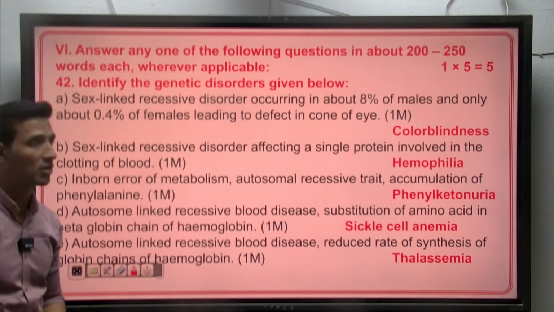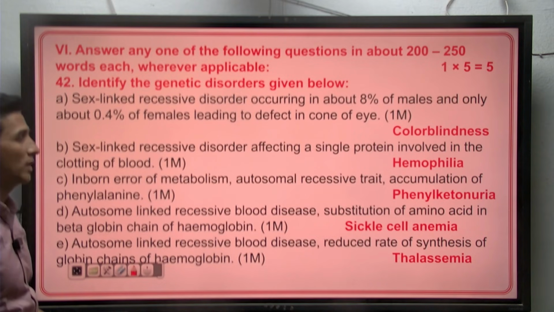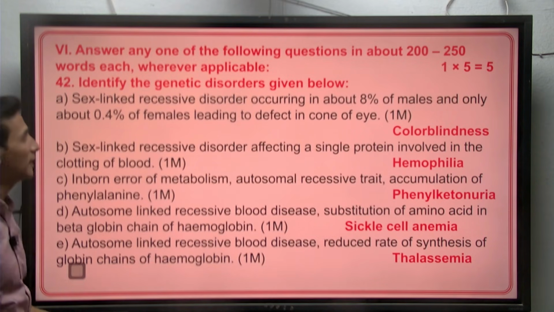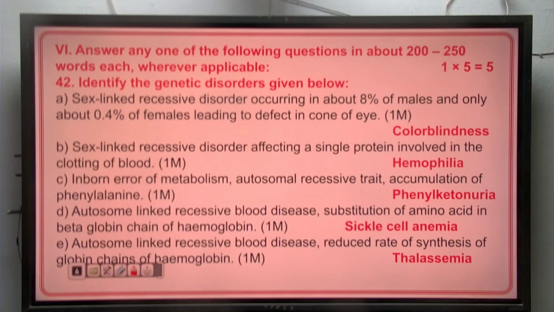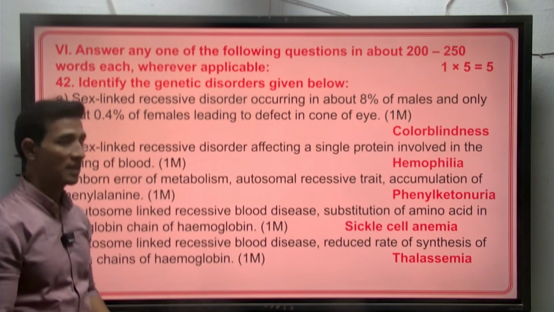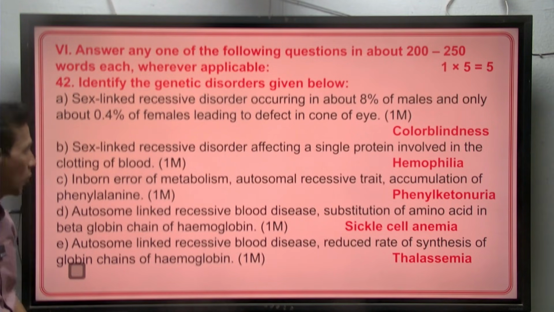So last bit of the question, where you have to answer only one from the given three. So identify the genetic disorder. Sex-linked recessive disorder occurring in about 8% of the male, only about 0.4% of the females, leading to defect in the cone of eye. So here this is color blindness. Color blindness occurs more in the males than in the females, as it is an X-linked recessive disease. As males have only one X, there is a chance of having the disease more.